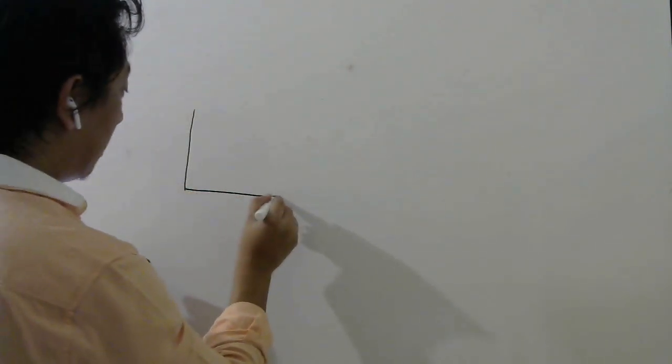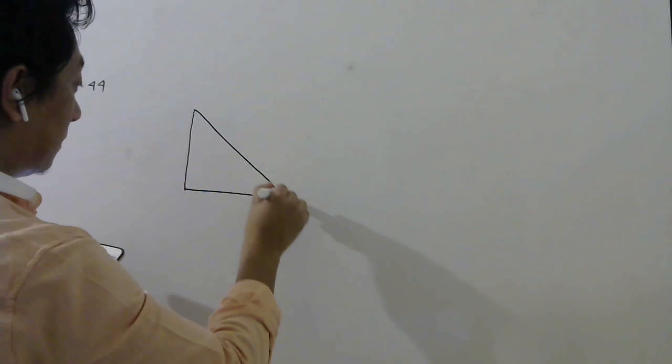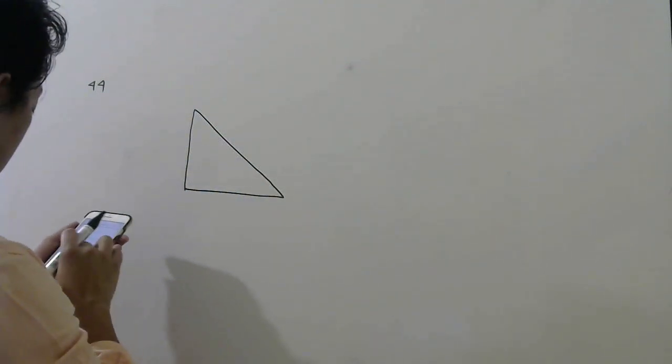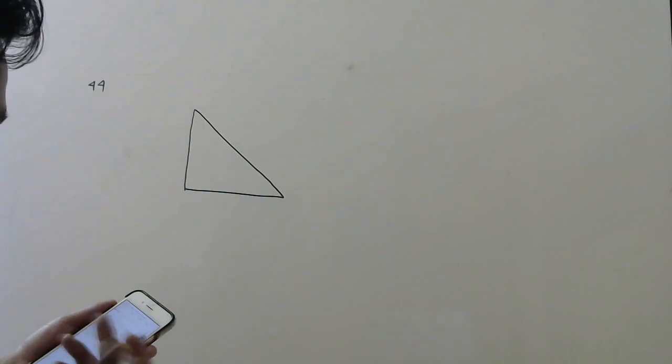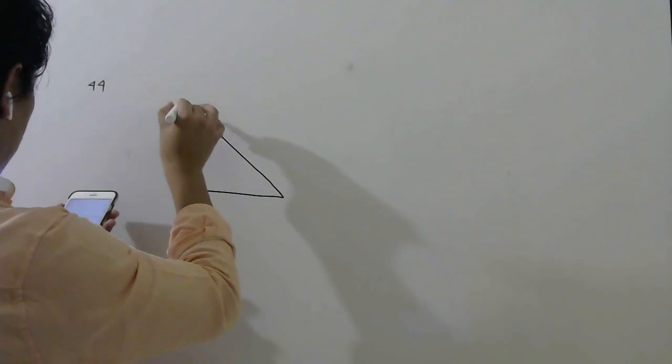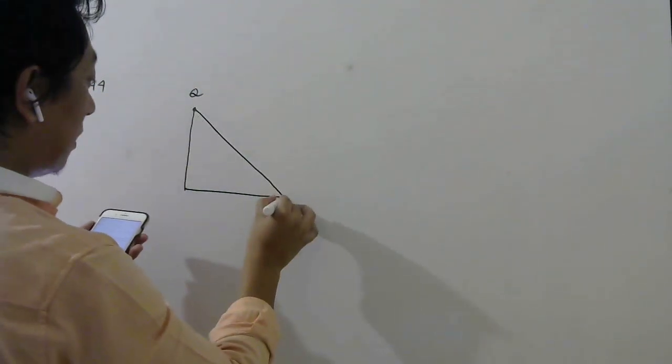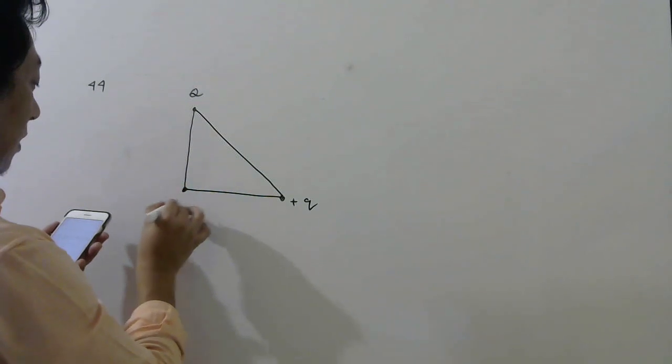Let us see the next question now. Question number 44, you see. Three charges, capital Q, plus q and minus small q, are placed at the vertices of a right angled isosceles triangle. So in an isosceles triangle, what will happen? These two sides will be equal. As shown in the figure. Well, the figure is not mentioned, so I will do it according to my own wish. Okay, so let me put capital Q here, small q here, and minus small q here.